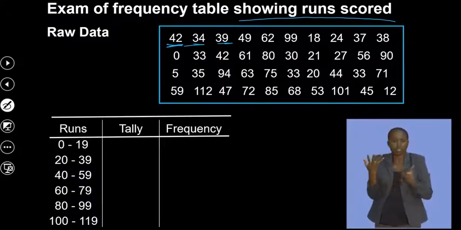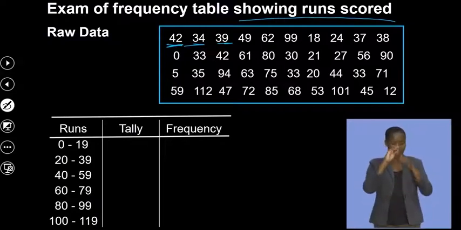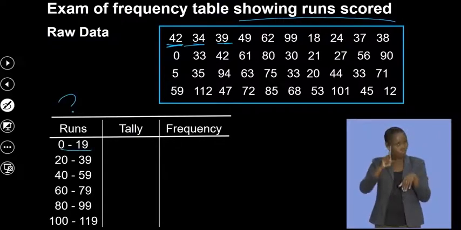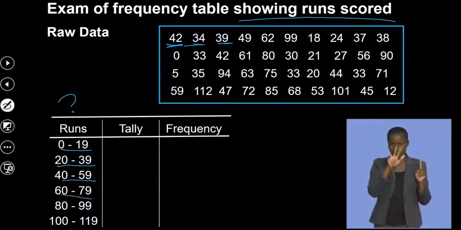Okay, now, if I want to represent this data in a frequency table, I need groups. So how are we grouping this? The runs between 0 and 19, runs between 20 and 39, 40 to 59, 60 to 79, 80 to 99, 100.